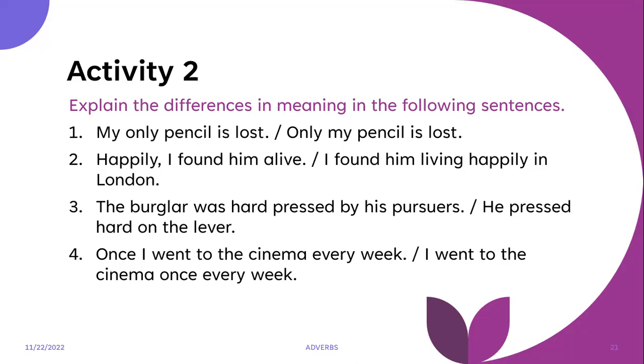Only my pencil is lost. In the first sentence, it means the only pencil is lost. So the person only had one pencil and it is lost. Next, only my pencil is lost. So the pencil is the only thing that is lost. Their pen isn't lost, their book isn't lost, nothing else is lost. It's only the pencil, right?